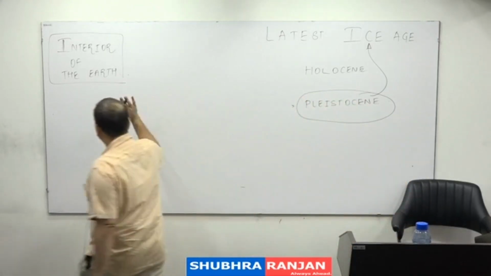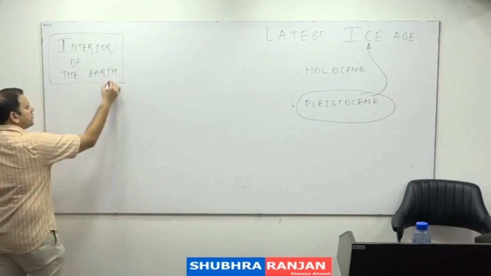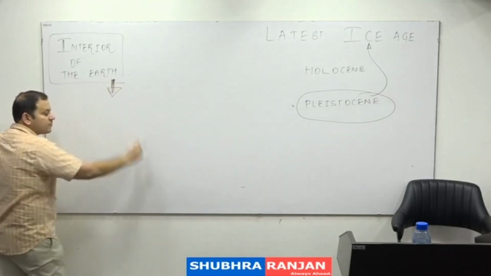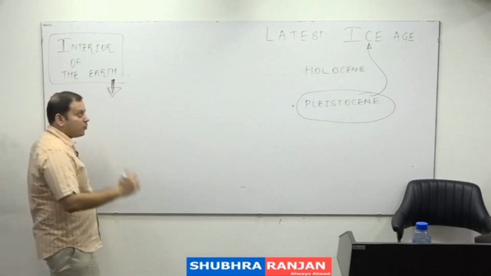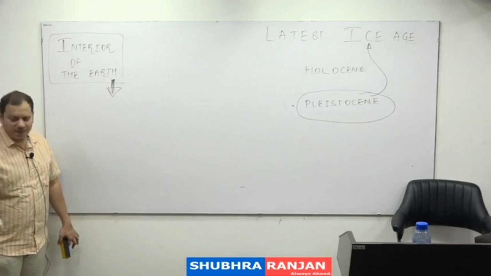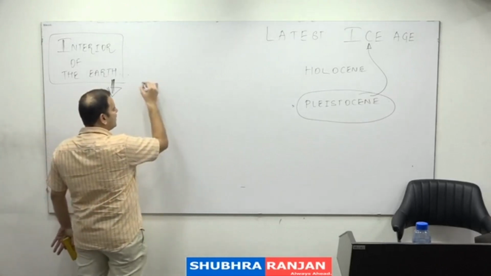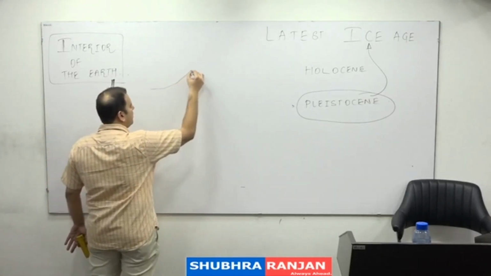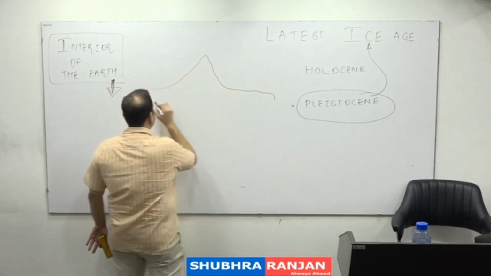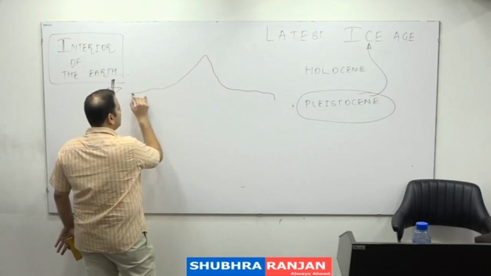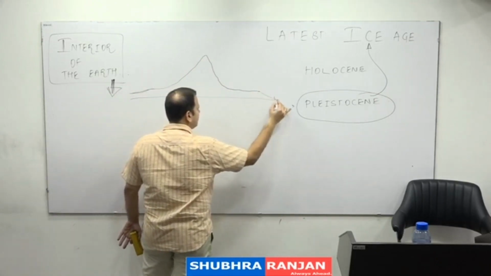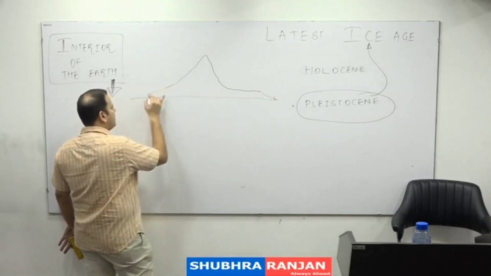So when we do that, we are not doing the interior of the earth. I want you to just know, because we are starting a theory, that interior of the earth, as per the older view, they said that there is a Sial, Sima and Nife. And what was this? They said that the continents are made up of Sial. ये है continent which is made up of a Sial. What do you mean by Sial? Sial means it is dominated by silica and aluminium. So they said that the continents are made up of Sial.